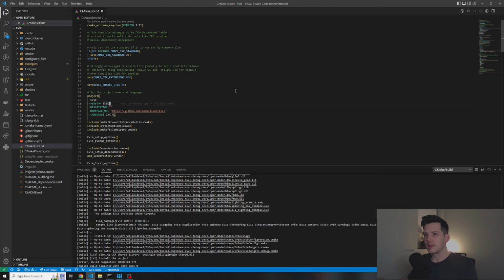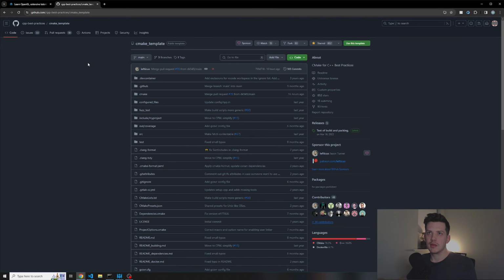The layout of the project and the CMake files here, for example, are all taken from Jason Turner's CPP best practices CMake template repository. And you can use this repository as a proper template by clicking up here and creating a new repository, and it will clone that repository and ask you for a few placeholder names so that it can then fill out the rest of the templated files in the repository.